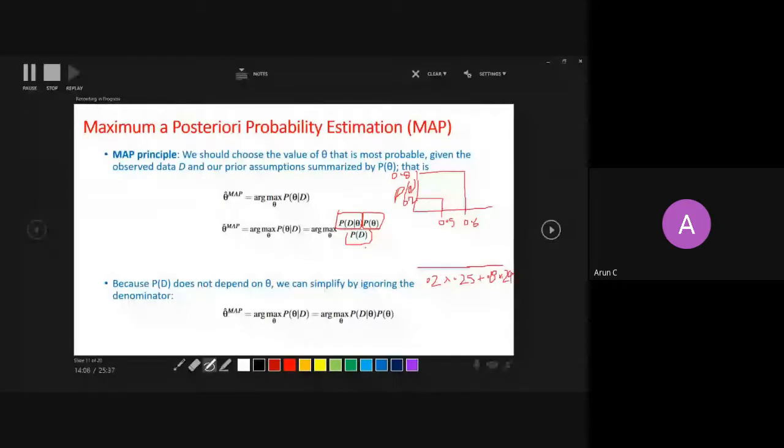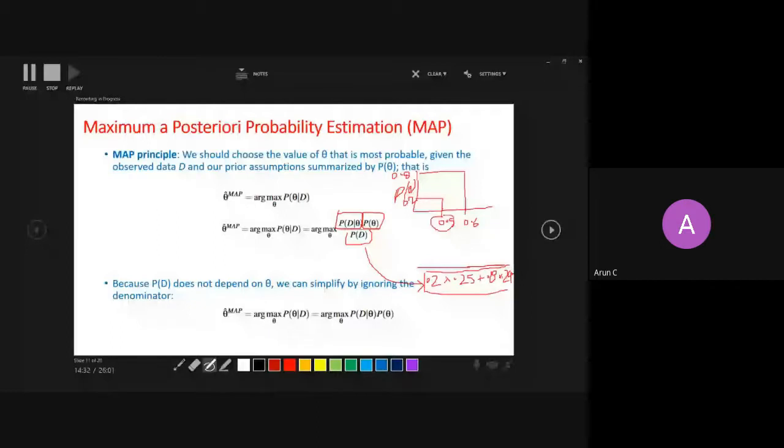This is the probability of data, and it will not change for any theta. It will be constant as a denominator. Sometimes we call it the evidence. In the denominator it stays the same, but in the numerator things change one by one. First you take theta as 0.5.